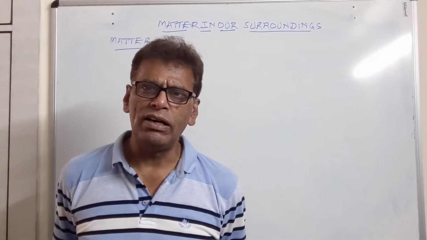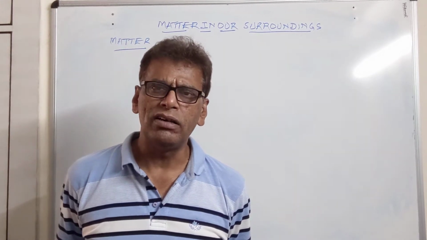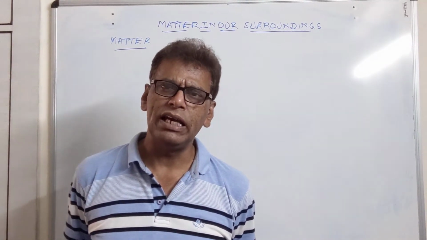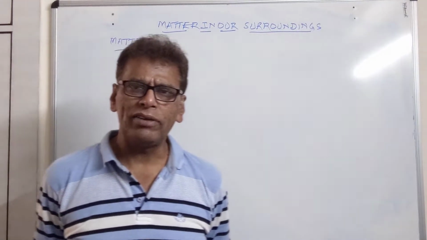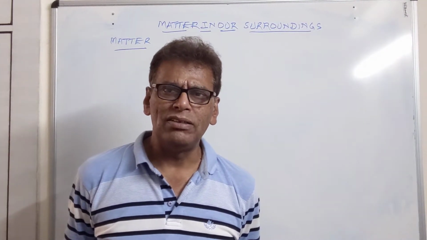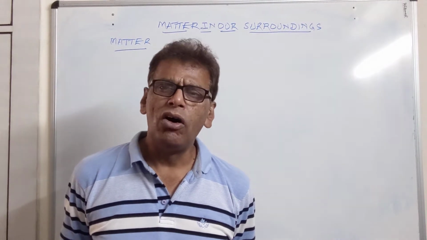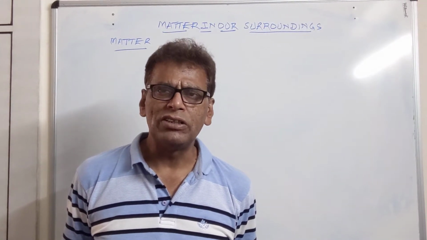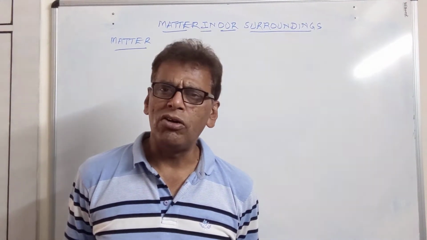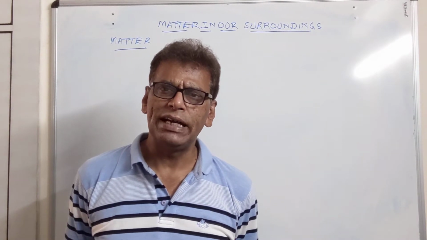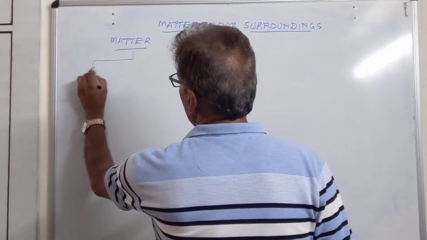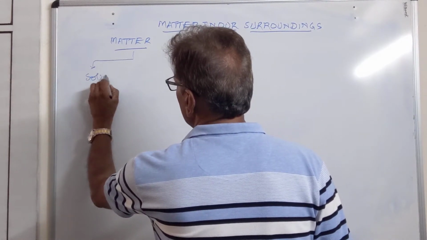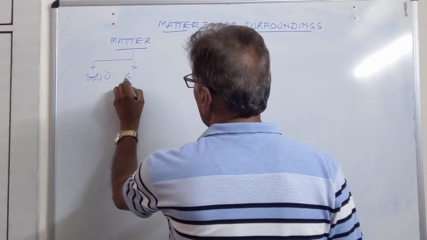The air around us is the gaseous state of matter. The water around us is the liquid state of the matter. And the buildings, the concrete, the bricks, the stones, the pebbles, the sands and stones, all of these are the solid states of the matter. So in our surrounding, we are dealing with the three states of the matter. So matter is divided into three parts, that is solid, liquid,